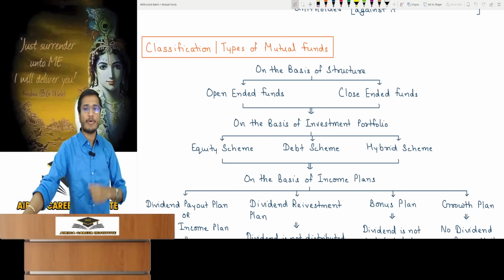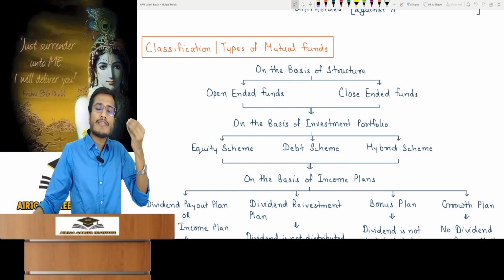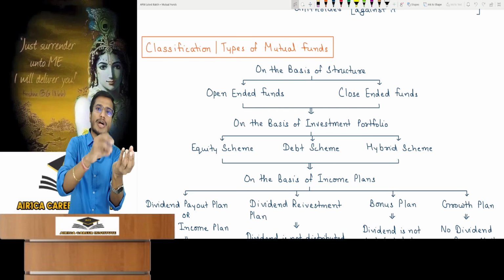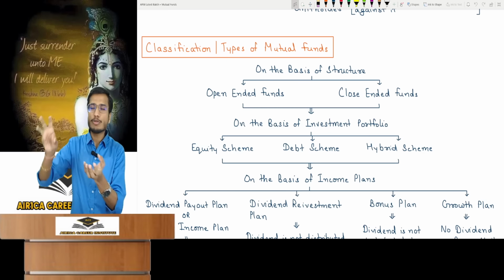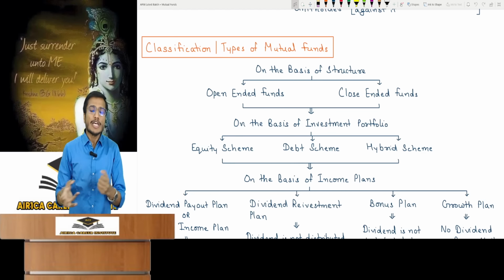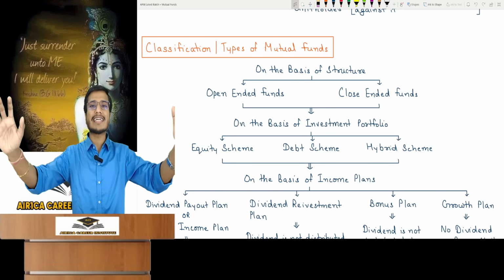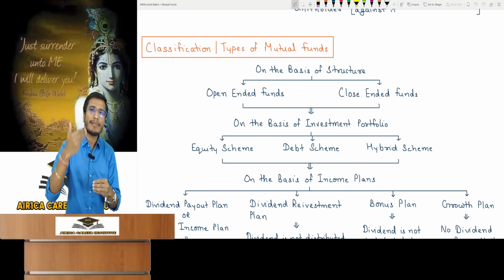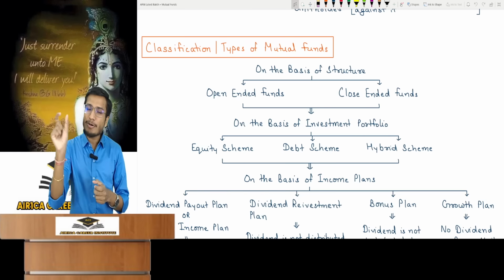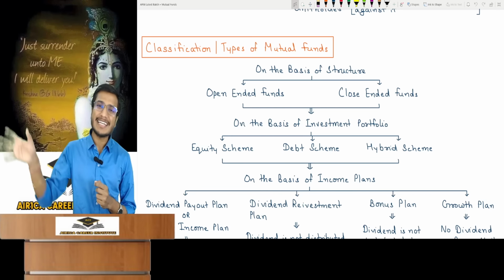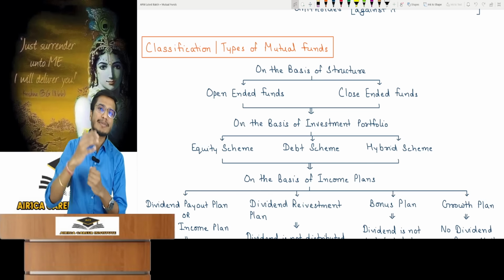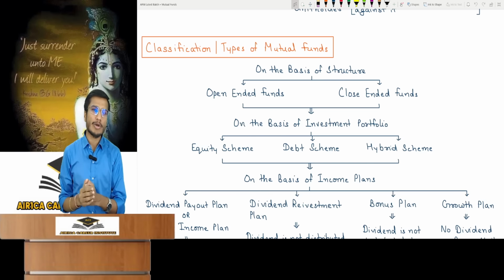So you will invest according to your purpose, because the types of mutual funds are based on their features. If a mutual fund has a specific feature, it is classified as one type, and if another has a slightly different feature, you classify it differently. Mutual funds can be classified in different ways based on their features. For a normal example, understand that there are many smartphones in the market. They are different, they have different features, but the ultimate purpose of a smartphone is the same. The ultimate purpose of every smartphone is the same, but they have slightly different features.